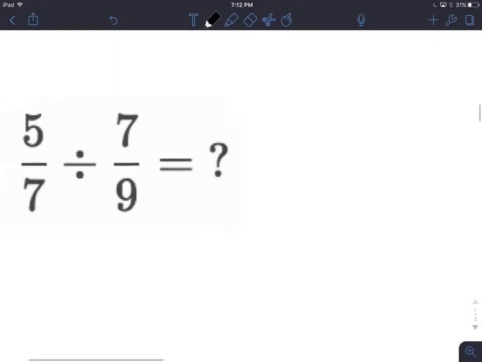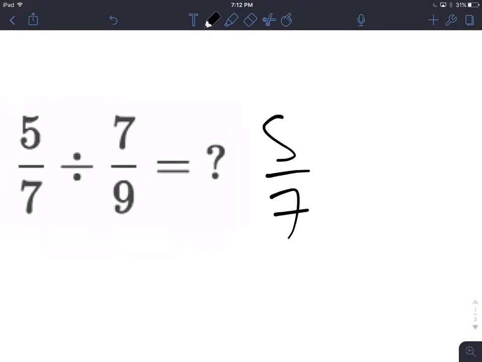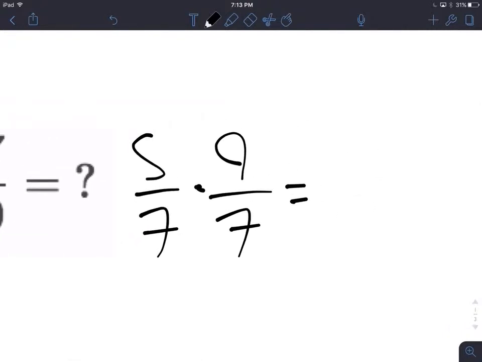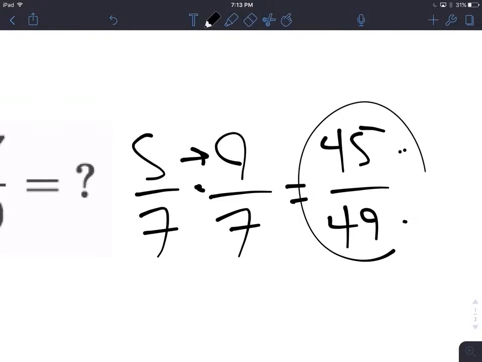5/7 divided by 7/9. 5/7 times 9/7 equals 5 times 9 is 45. 7 times 7 is 49. Numerator is bigger than the denominator, so it's a proper fraction. These two numbers, you can't divide them by the same number, so you're done with that.